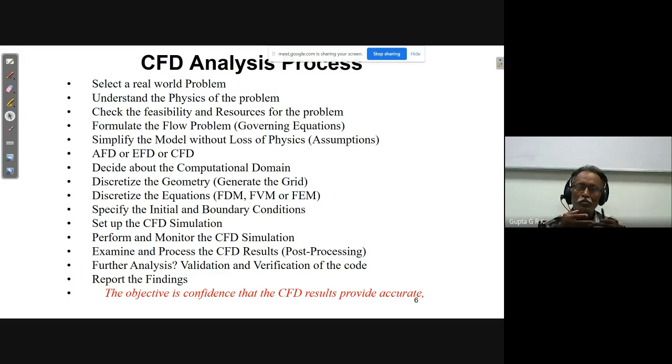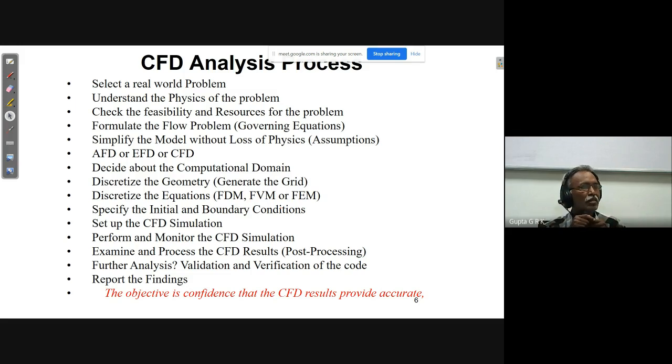Because that is highly complicated, for your application I need not take the complete solutions. You have to see which are the dominant things, which variables are important, and which terms are important within the equations. So we have to simplify the model without loss of physics. We have to make some assumptions, which we will discuss, like steady, unsteady, compressible, incompressible, laminar, viscous, and all those things.